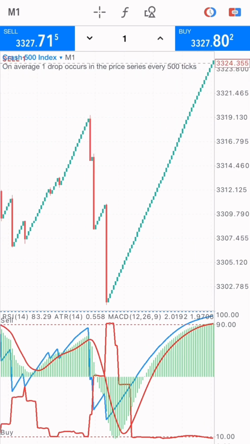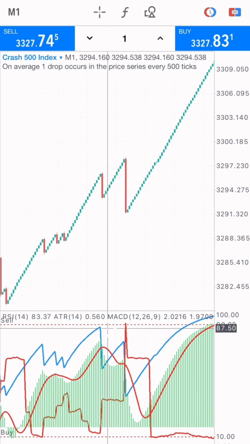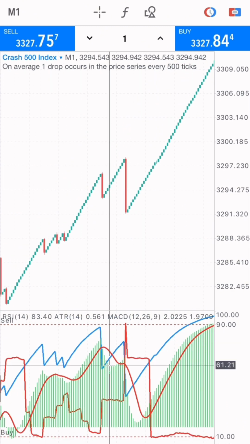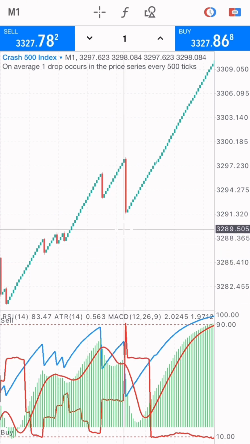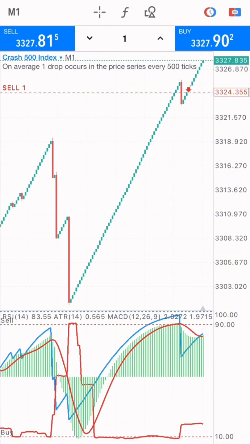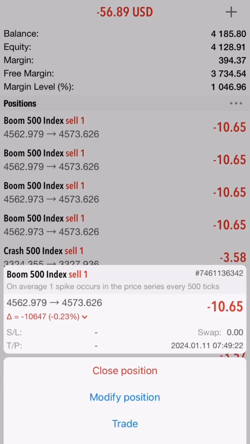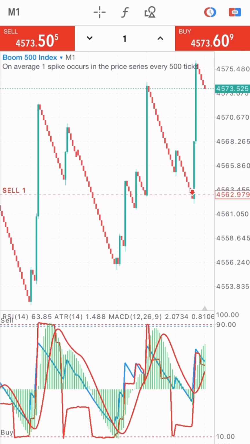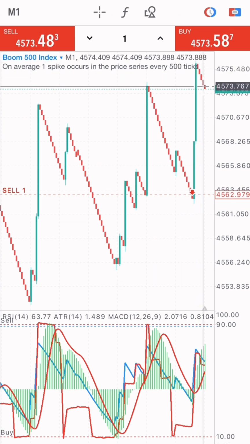Now this market is going to sell, don't get me wrong, it will eventually sell just like it did here. Take a look at this curve line on the MACD. The way it did here, it is going to sell, so we're still holding that position because the crash 500 would sell, right? The boom 1000 index, we're making our profit back on it.